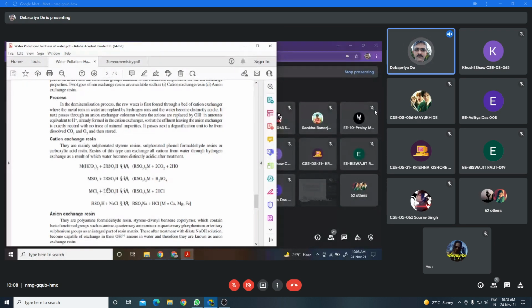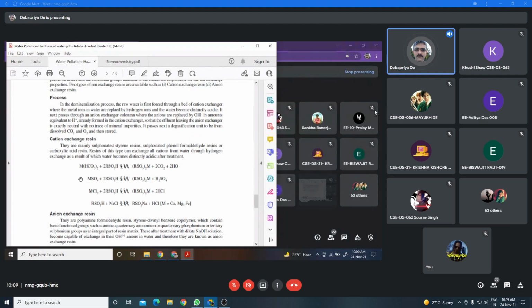Now if you see the chemical reaction, suppose in the cation exchanger, that is the polymeric membrane which contains the pendant group, that is the SO3H group. The pendant SO3H group is present in the cation exchanger. So what type of polymeric substance is used as cation exchanger? They are mainly sulfonated styrene resin, sulfonated PF resin, phenol formaldehyde resin, or carboxylic acid resin. These are the constituents of the polymeric membrane.